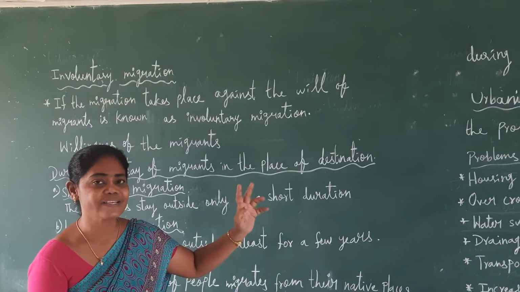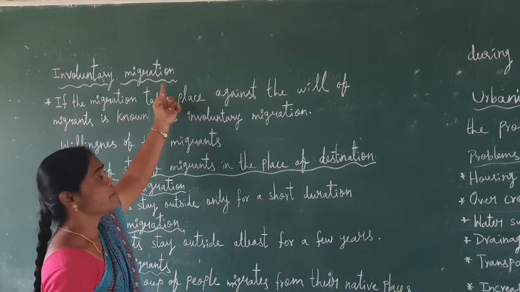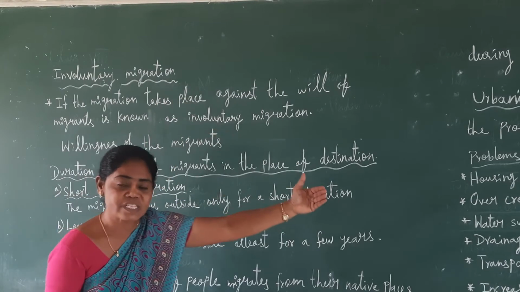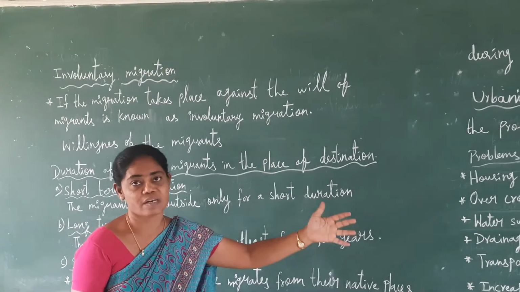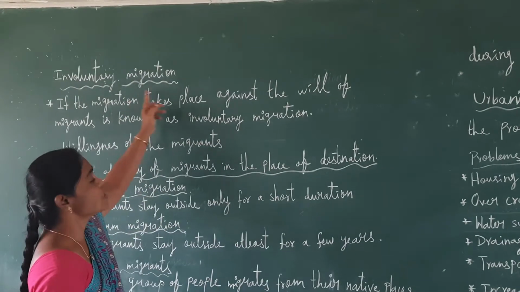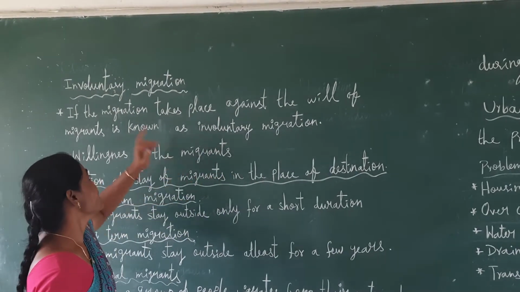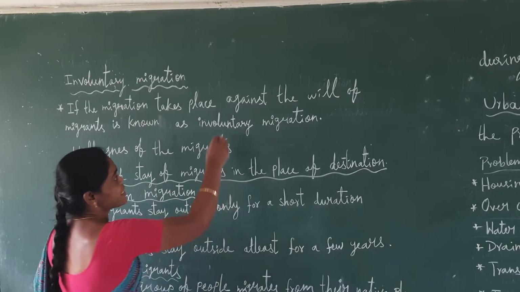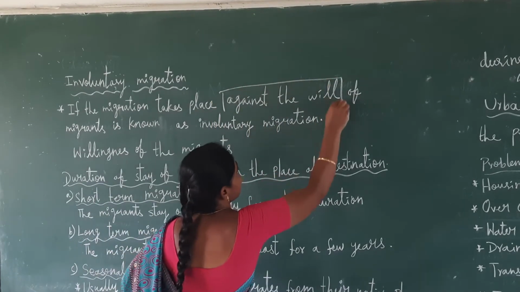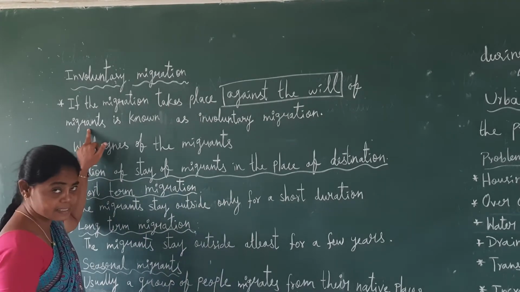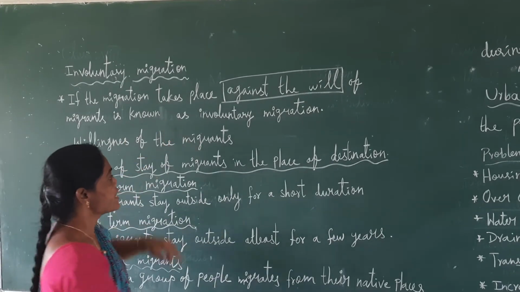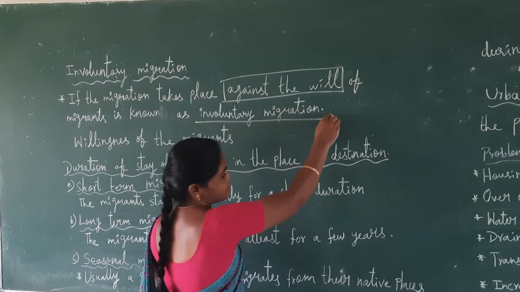Children, now we will see involuntary migration. Before, we have seen voluntary migration, that is people's free will. Now we will see involuntary migration. If the migration takes place against the will of migrants, it is known as involuntary migration.